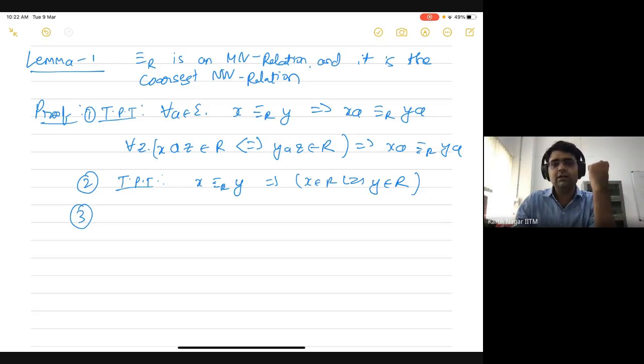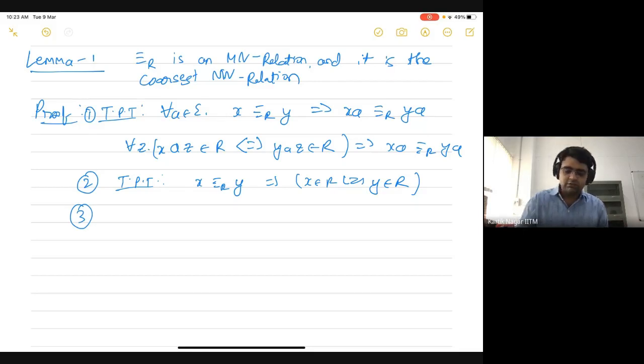And since we know that this language is regular, there exists an automaton for this language. So I can take the MN relation that is induced by that automaton, and that particular relation would refine this coarsest MN relation. Therefore, that would imply that this coarsest MN relation has a finite number of equivalence classes.